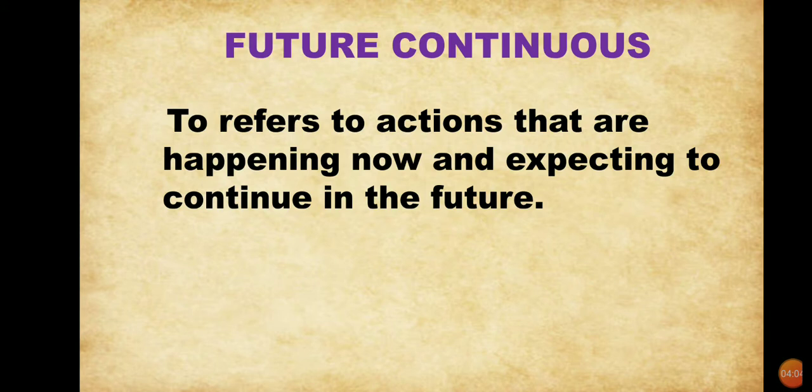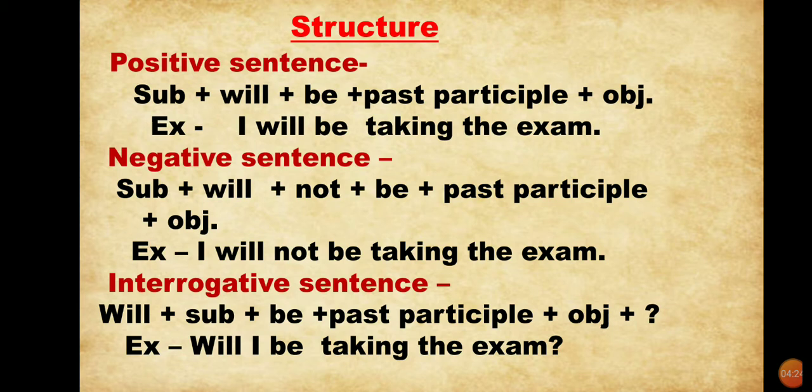Next is future continuous. It refers to actions that are happening now and expected to continue in the future. It means future continuous tense is used to express actions at a particular moment in the future. See the structure of future continuous tense. To make positive sentence, first of all we will write subject, then will plus be plus past participle, that is verb ing form, plus object. Example, I will be taking the exam.